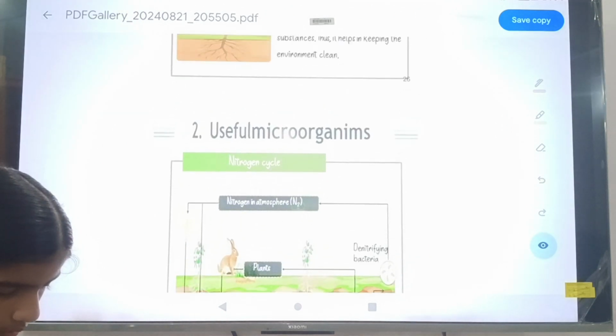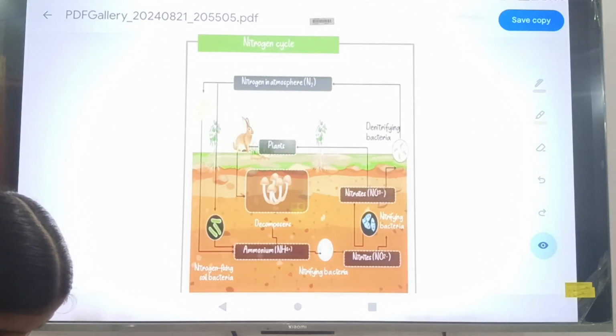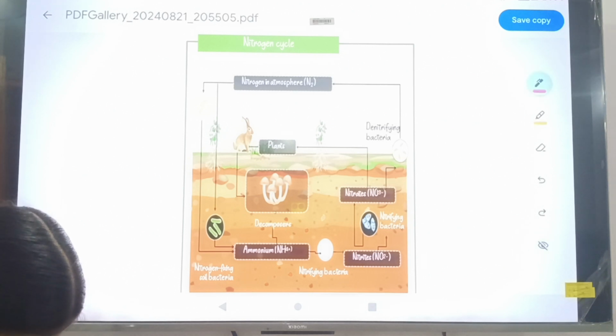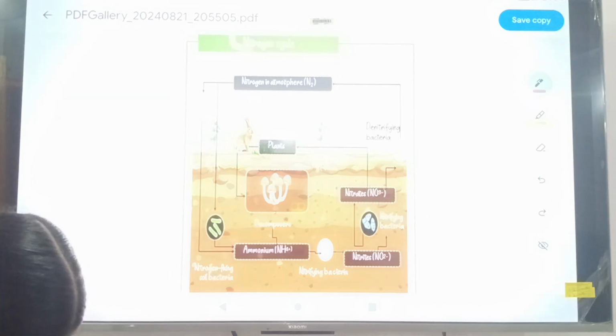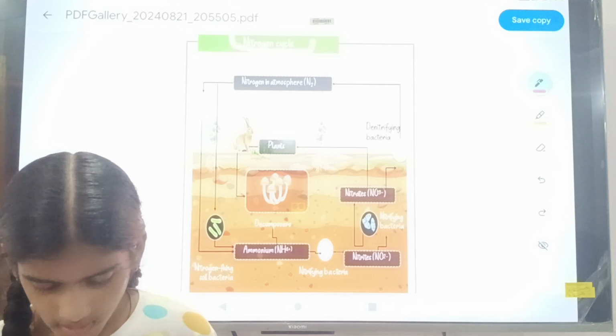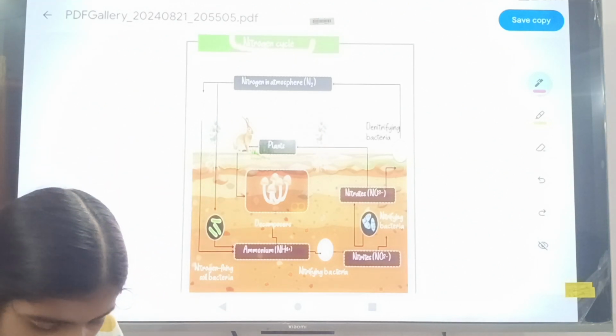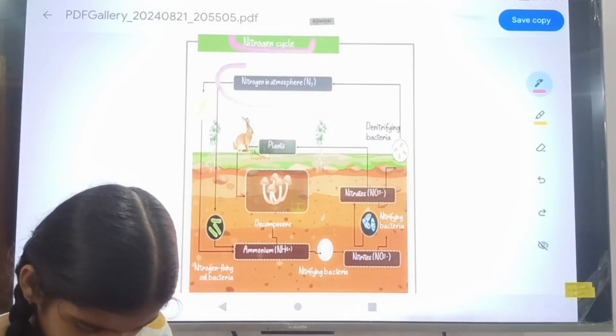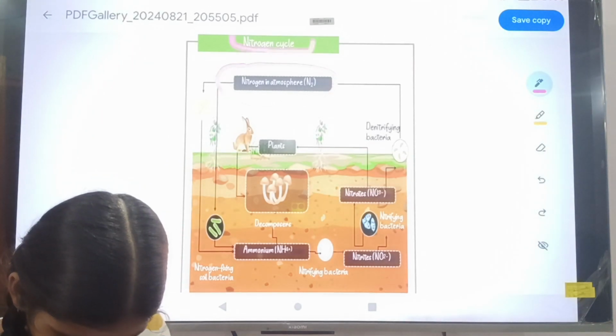So this is a nitrogen cycle. Firstly, let us start. You can see here the nitrogen in the atmosphere.